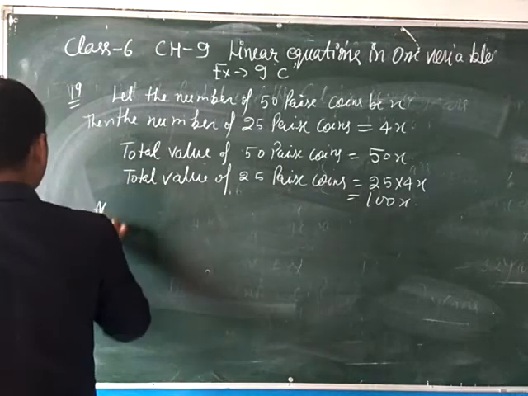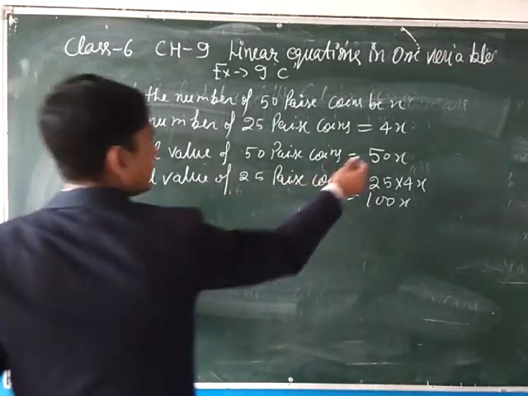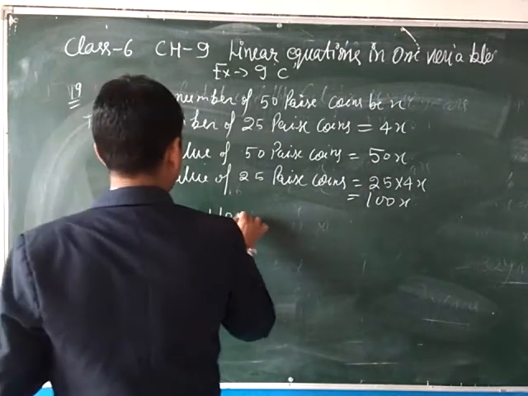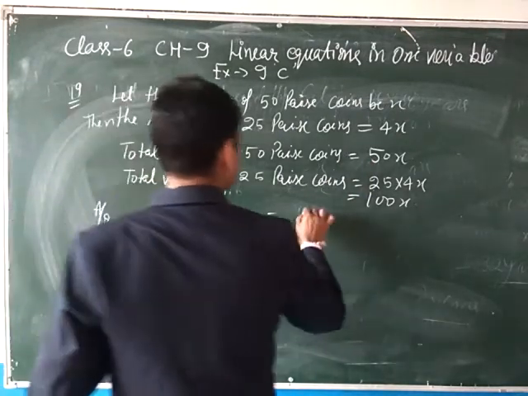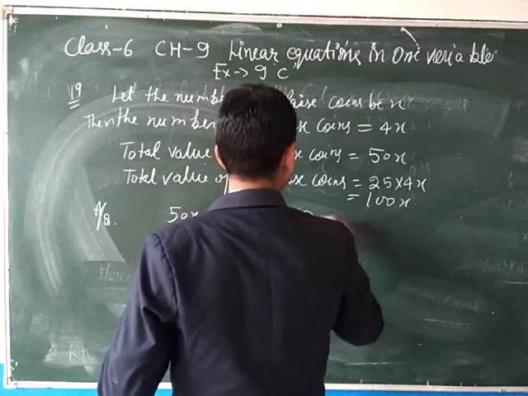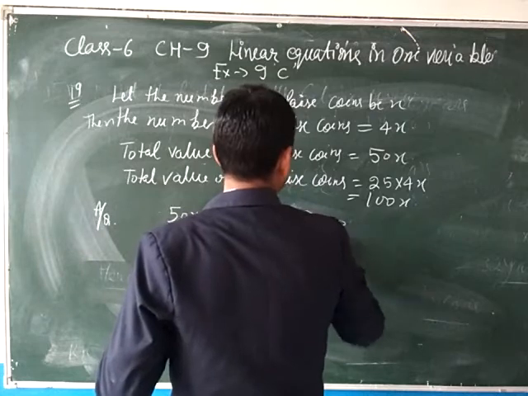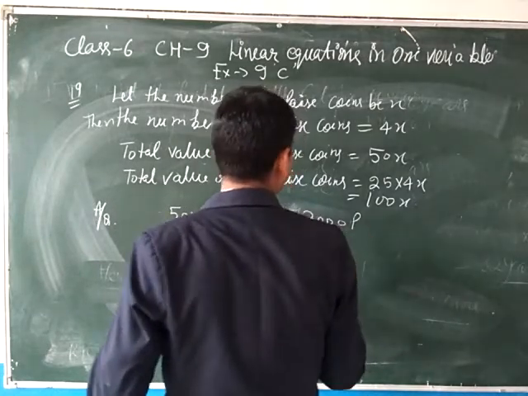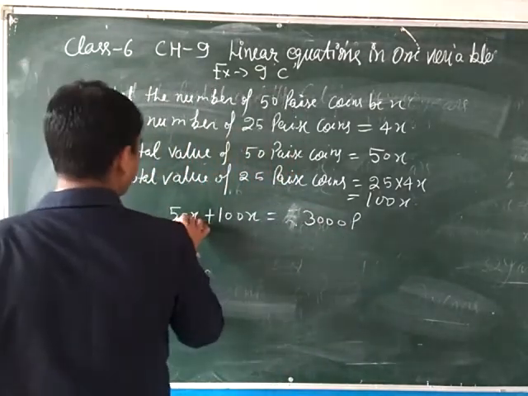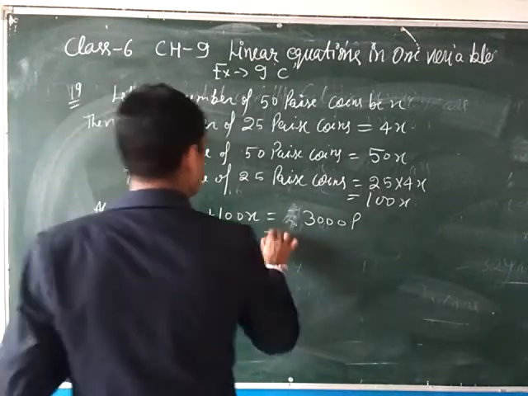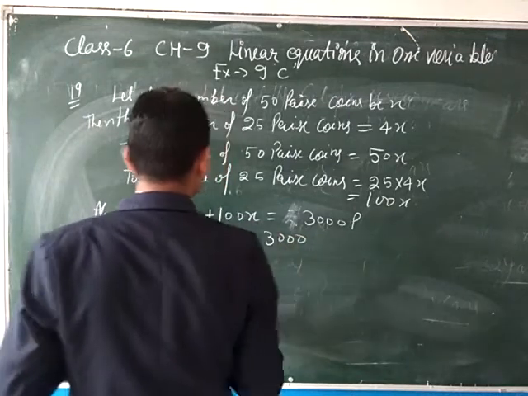Now according to the question, 50x plus 100x equals 30 rupees. 30 rupees we will convert, beta, into 3000 paise. So 50 and 100, 150x equals 3000.